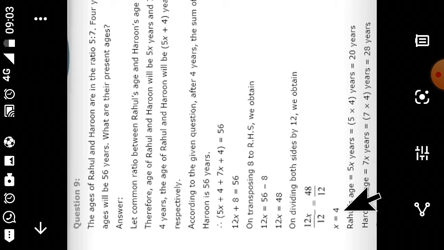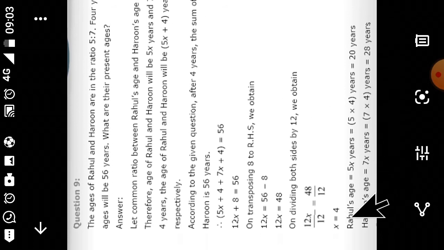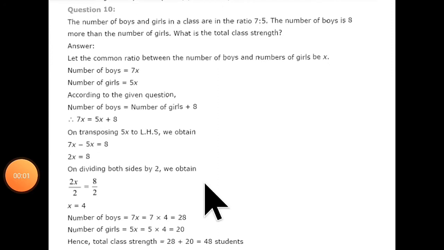So we will put this value of x in this first one, 5x and 7x. So Rahul's age is 5x, means 5 into 4 equal to 20 years, and Haron's age is 7x, that is 7 into 4, that is 28 years. Now let us see question number 10.